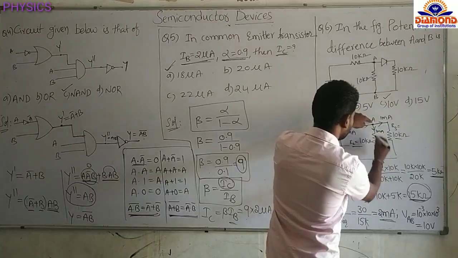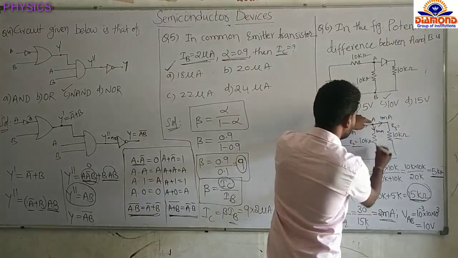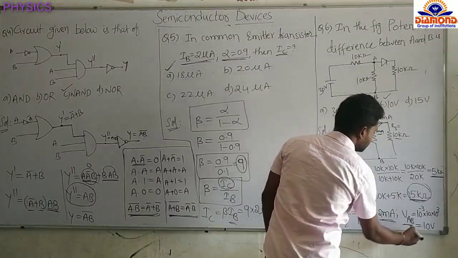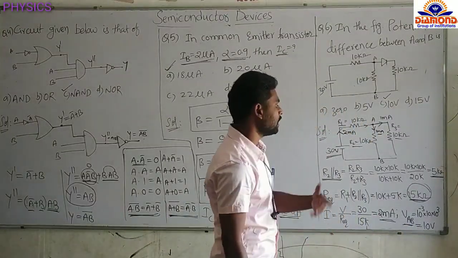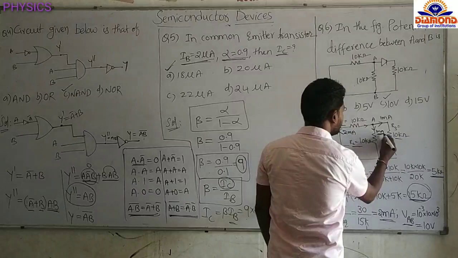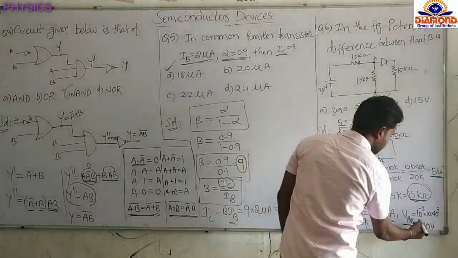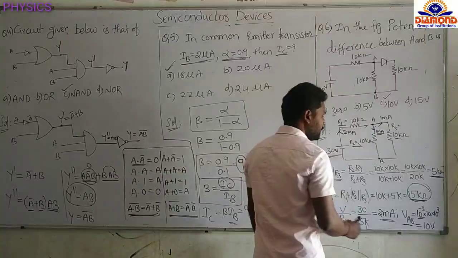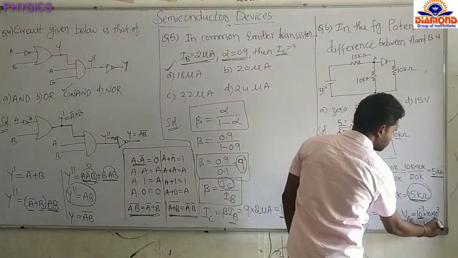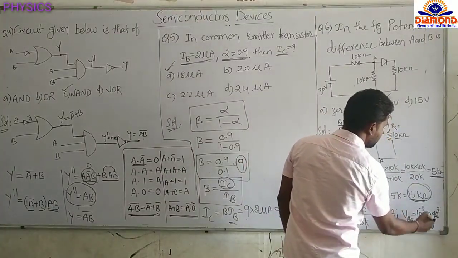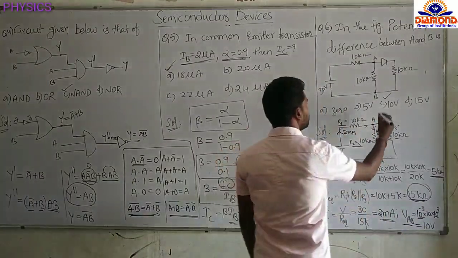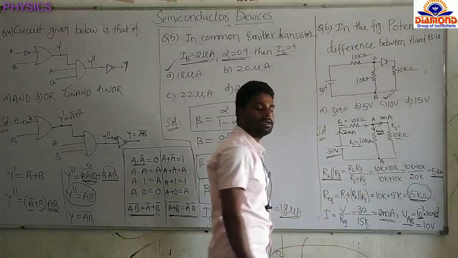Now we can find the potential difference across A and B. What is the resistance between A and B? 10 kilo ohm. How much current is flowing through this one? 1 milliampere. So the potential difference across A and B is nothing but V equals I into R. I is 1 milliampere, and milli means 10 power minus 3, so 10 power minus 3 amperes. The resistance is 10 kilo ohm, and kilo means 10 power 3. So 10 power plus 3 and 10 power minus 3 will cancel out and we will get 10 volt. So the potential difference between A and B is 10 volt.